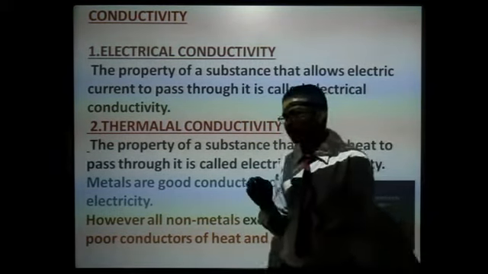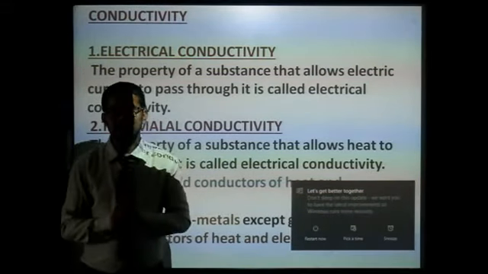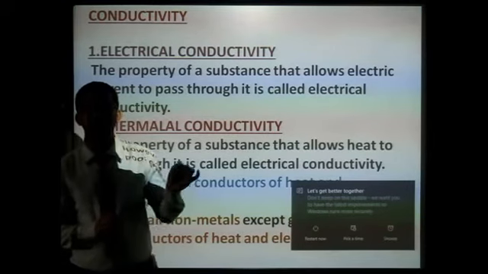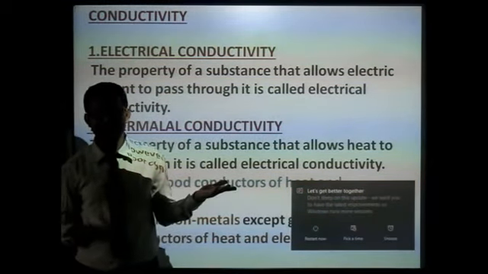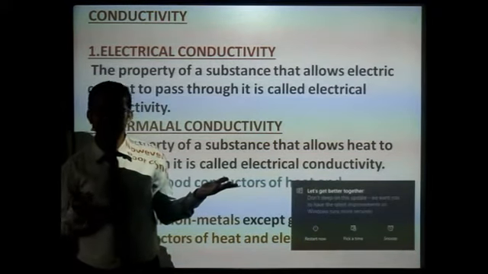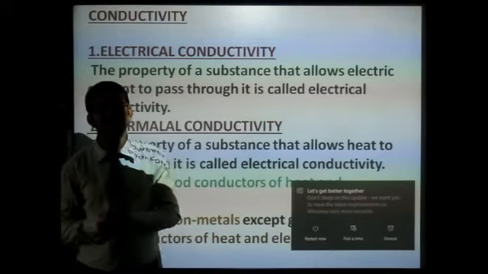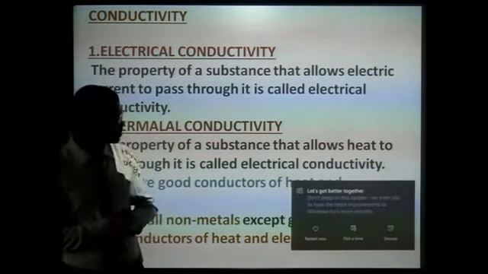So, the property of a substance that allows electrical current to pass through it is electrical conductivity. The property that allows heat to pass through it is called thermal conductivity.